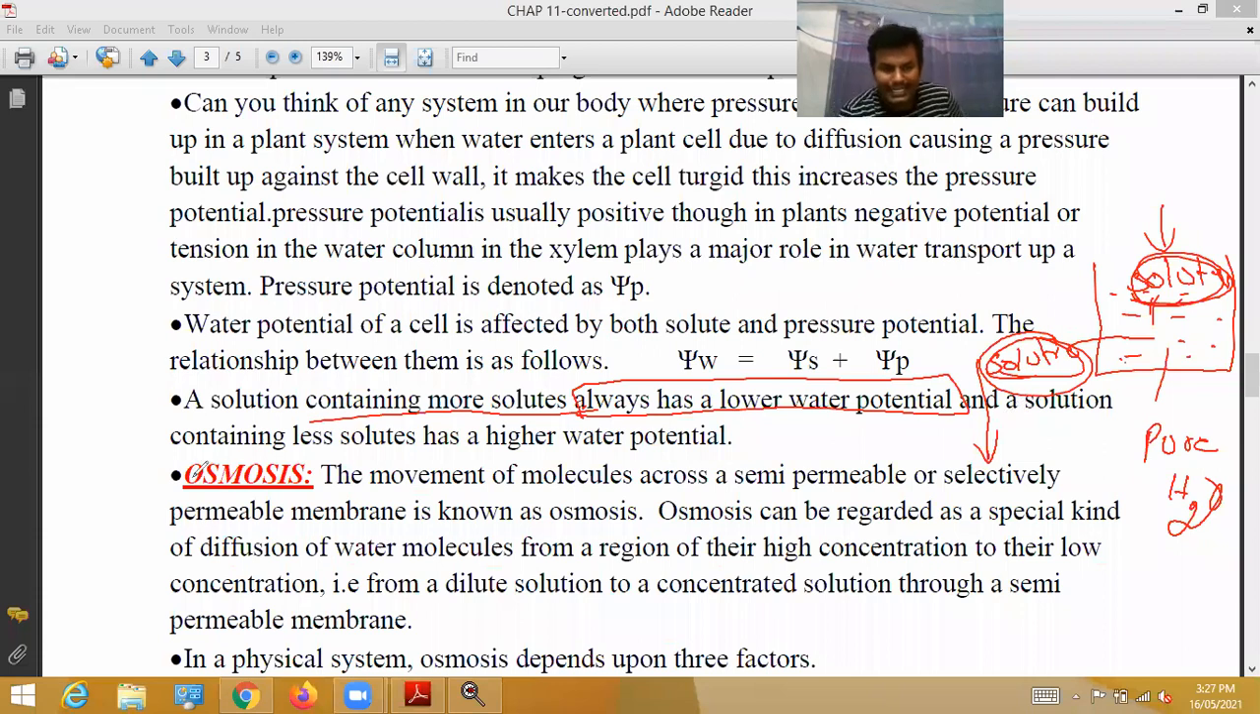And a solution containing fewer solutes. So this is the solution. In this solution, the solutes are less. Then it has higher water potential. This point you have to remember.